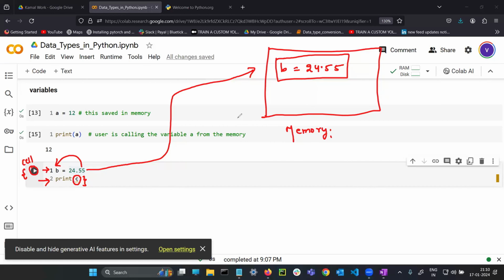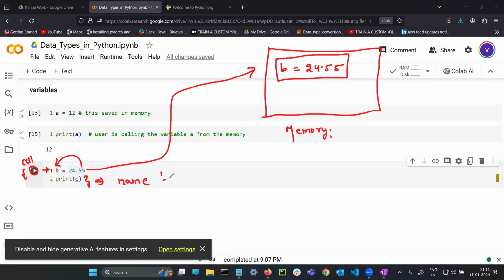C calling means the print will take that and print it in front of you. But C is not there in the memory. So what will it tell you? Exactly in this line, you know what it will get?